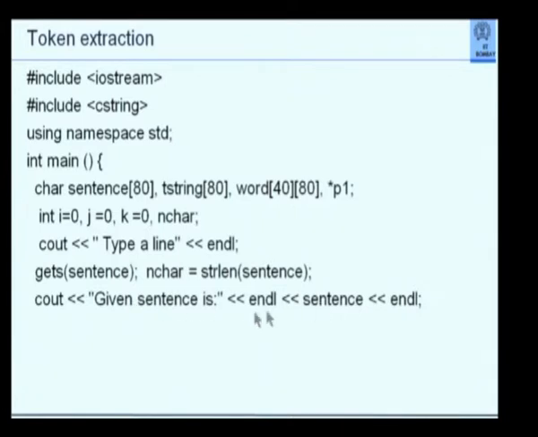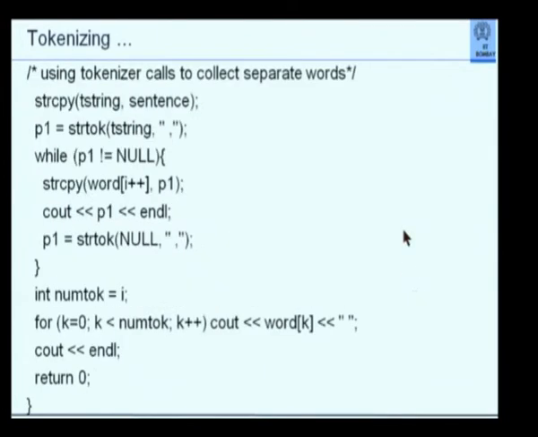Like previous, I read the given sentence, etc. Now here is a problem I have. This is an example where I extract all the words from a sentence. This is not what I want to do in my solution, but this is just an example. So I take the sentence, I say p1 is equal to strtok of the string.